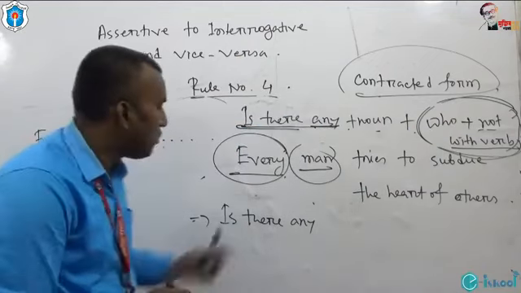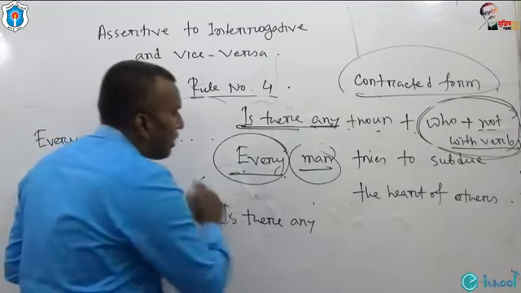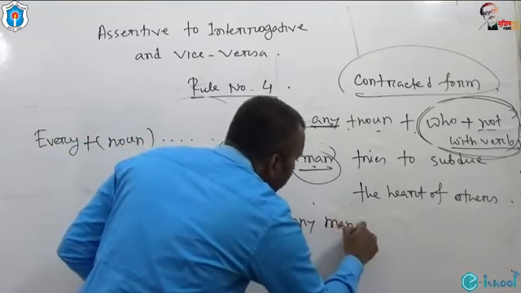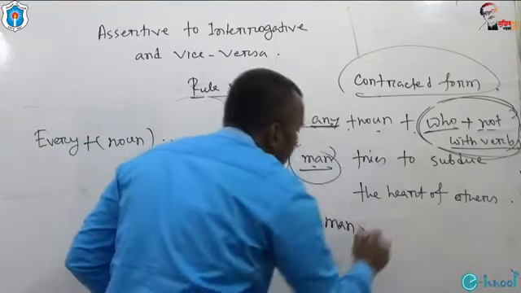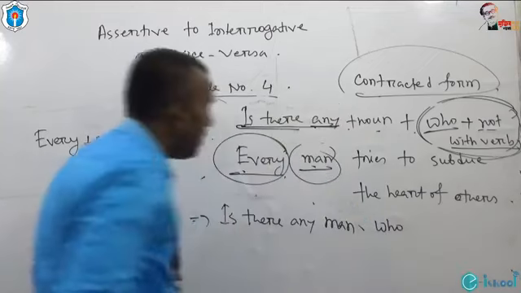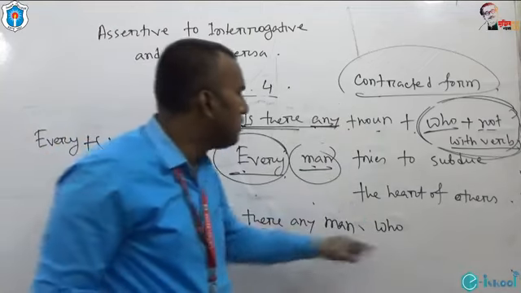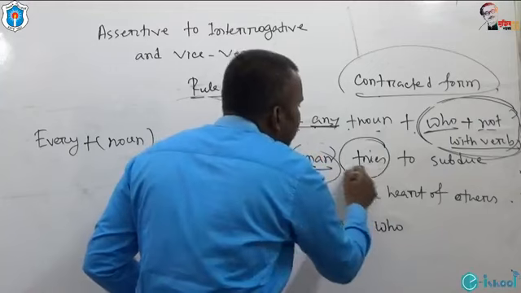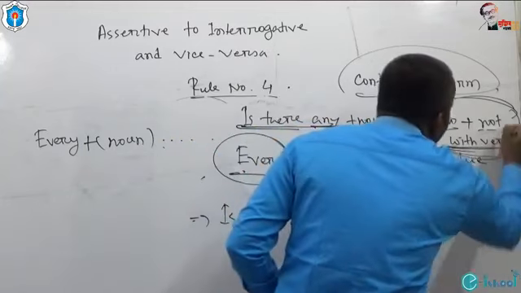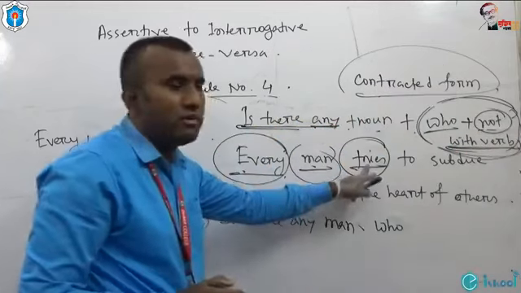Is there any? What is the noun here? The noun is man. Is there any man? Then what will come? Who? Is there any man who? This is the main verb, you have to put not with the verb.